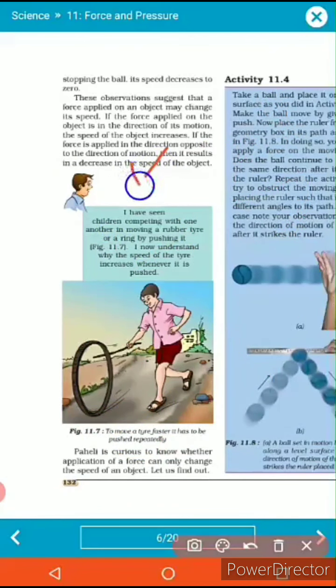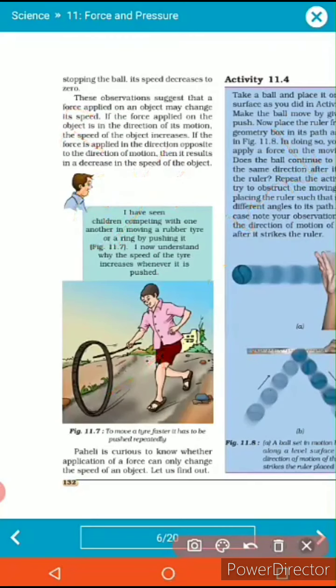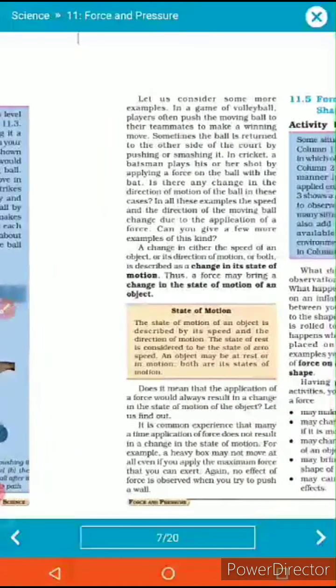When the force is applied in the same direction as the motion, the motion is going to increase, and when the force is applied in the opposite direction, the motion is going to decrease. So from the conclusion we can say that force is the responsible factor which can change the motion of an object, either increasing or decreasing it.